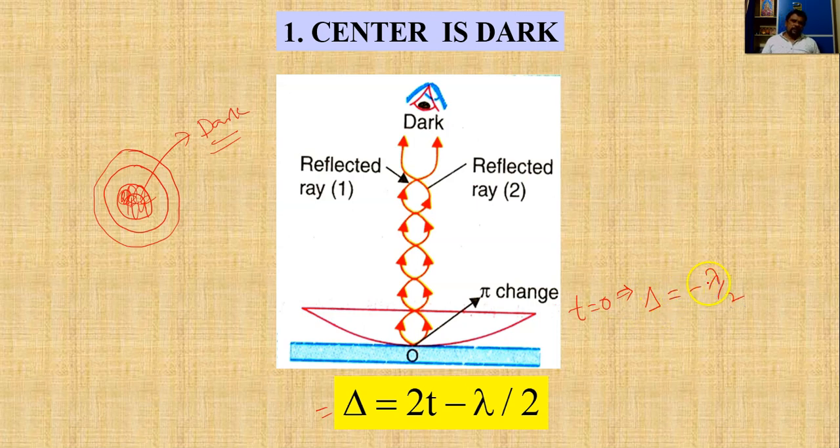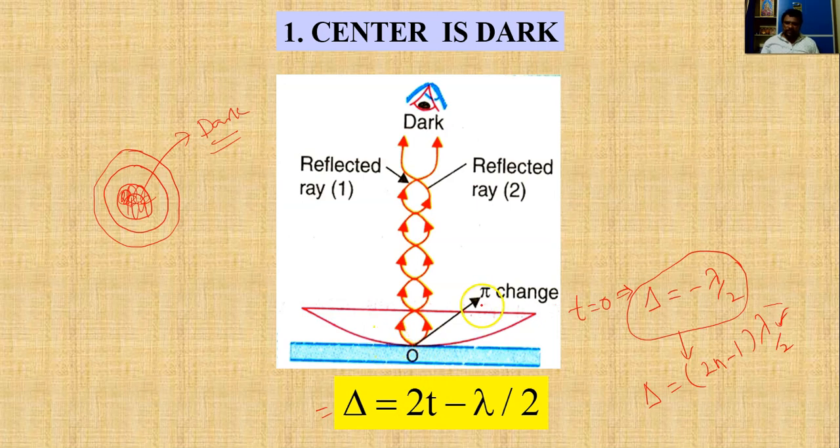That means this condition is like delta equal to (2n minus 1) lambda by 2. But we know that this condition is for a dark spot, right? That's why the wave reflected from the lower surface of the air film suffers a phase change of pi, while the wave reflected from the upper surface of the film does not suffer such a change.